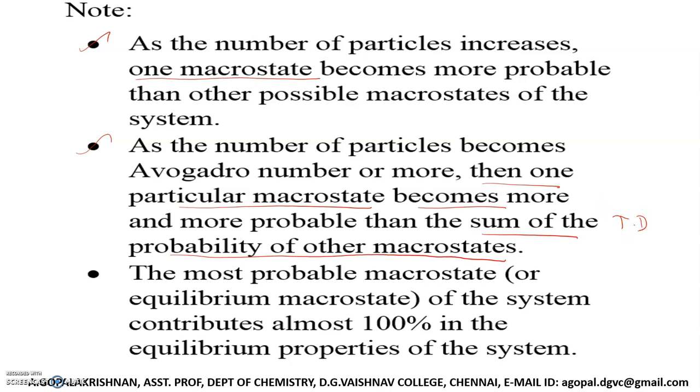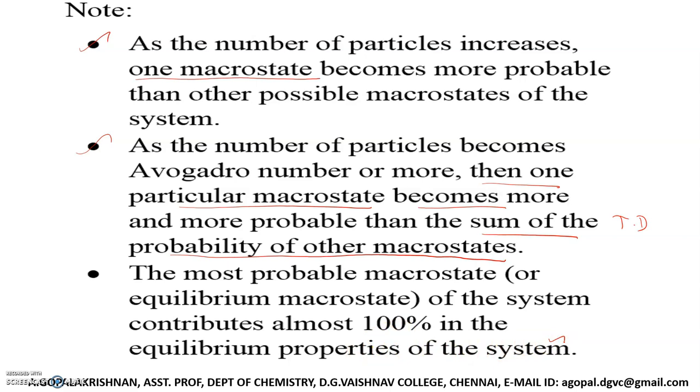So this is very, very important. If your system contains a huge number of particles like Avogadro number, then one particular macro state becomes more and more probable than the sum of the thermodynamic probabilities of the other macro states. Even if you add the thermodynamic probabilities of other macro states, the most probable macro state is incomparable. It will have a huge value of thermodynamic probability. Then the most probable macro state of the system contributes almost 100% in the equilibrium properties of the system.